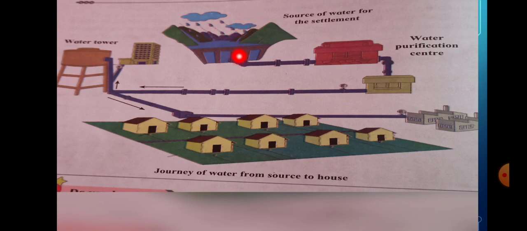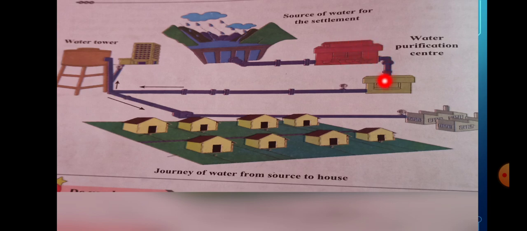Then the river's water is collected and brought through a big pipe to the water purification plant. What is it? Water purification plant. And here the water purification is done.